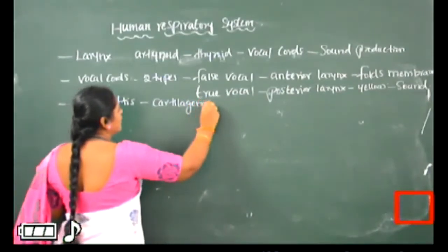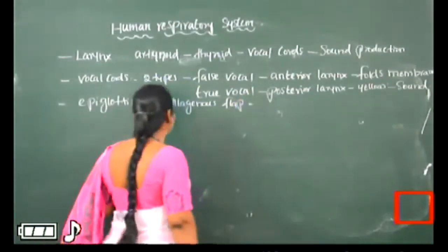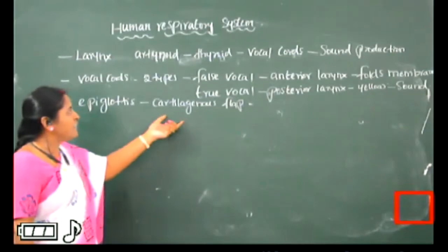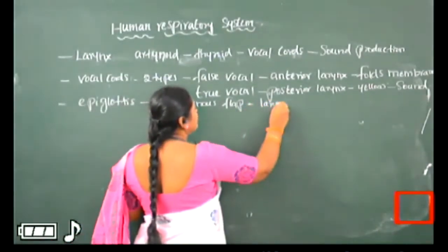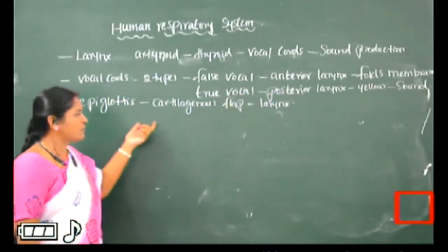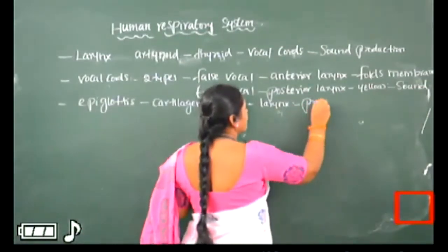Cartilaginous flap-like structure. Cartilaginous elastic flap-like structure, which covers the larynx. So what is the main function of epiglottis? Prevents the entry of food.